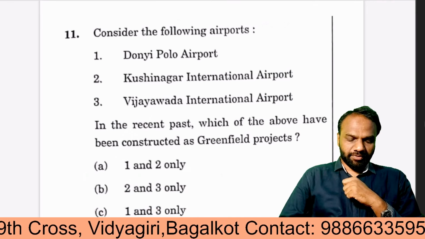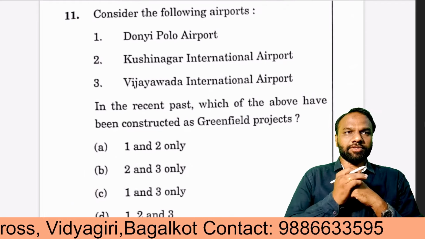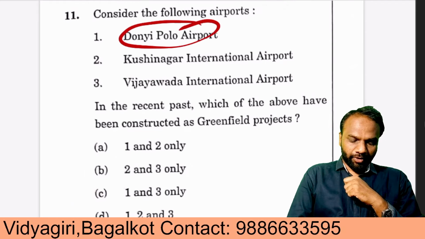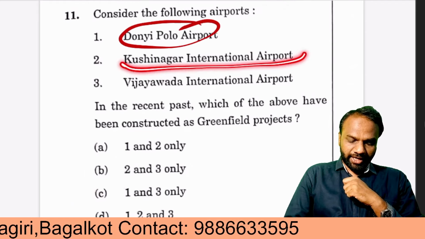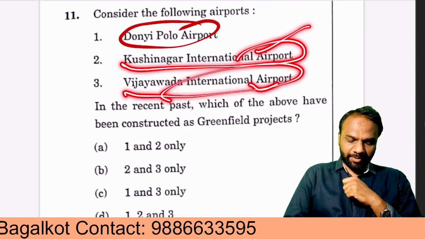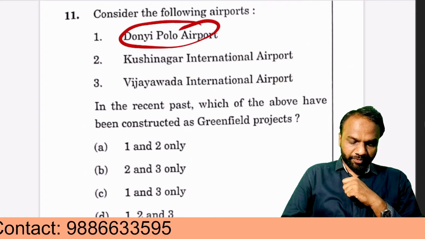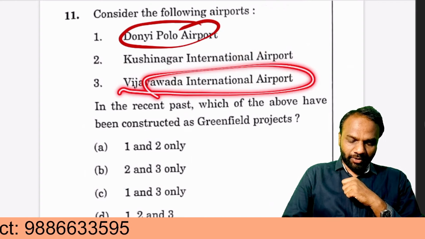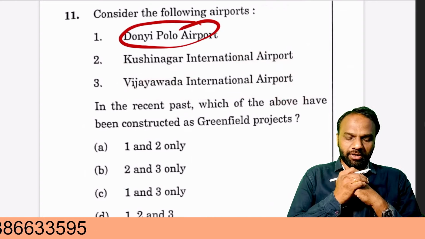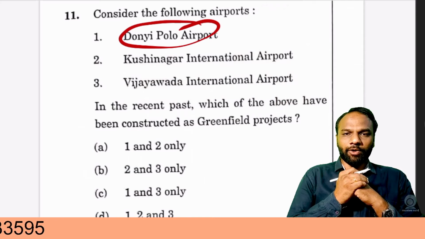Next, this is the question. Consider the following airports: Doni Polo Airport, Kushinagar International Airport, Vijayawada International Airport. This is a current affairs based question. Vijayawada International Airport is an old airport. It existed even during the time of the Second World War.